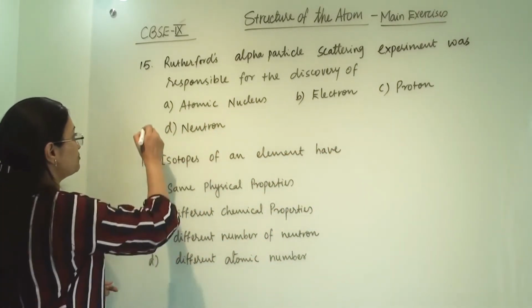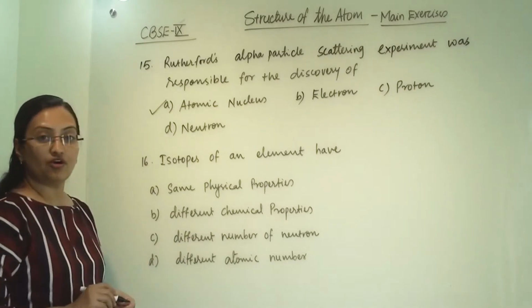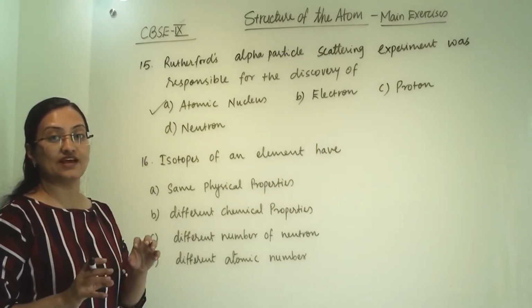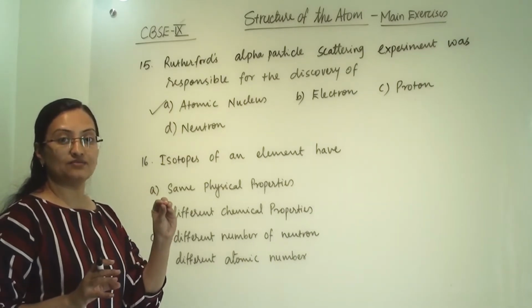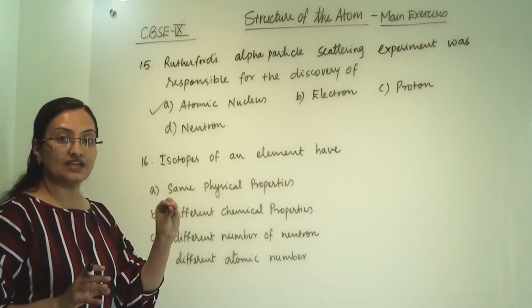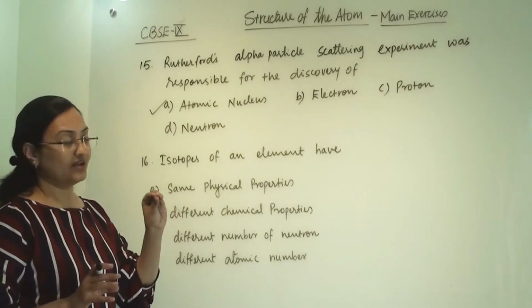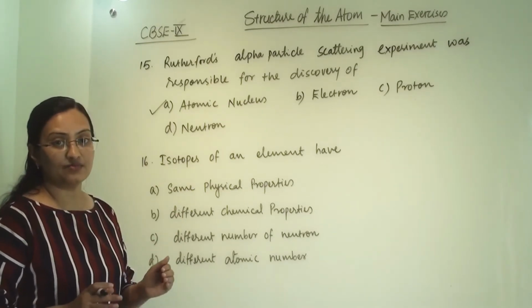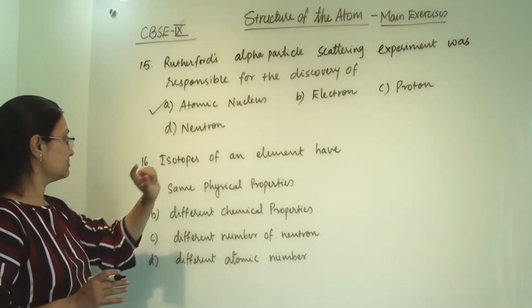So it was responsible for discovery of atomic nucleus. Rutherford was the first person who said that the mass of atom is concentrated in the center of the atom, and he gave the name to the center of the atom, and that is nucleus.